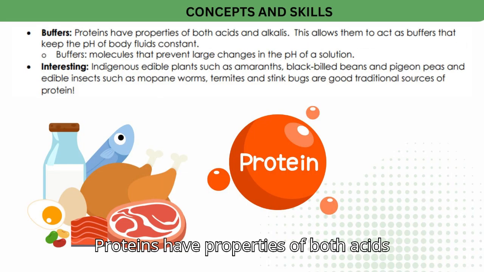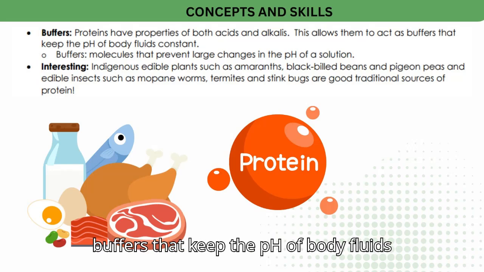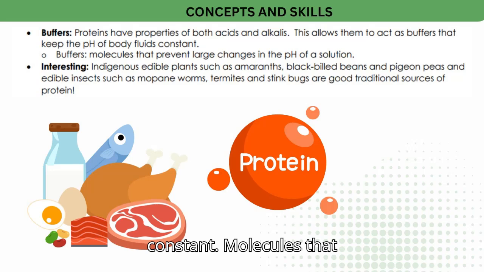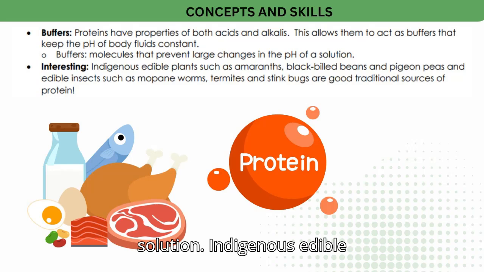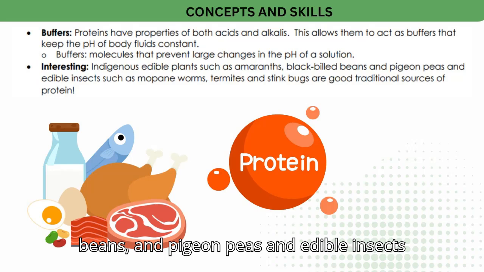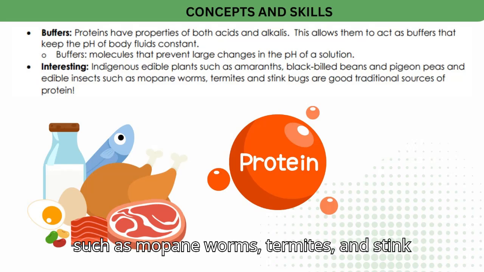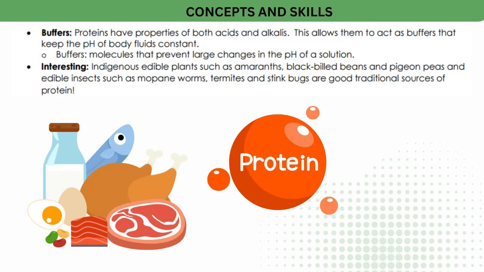Buffers. Proteins have properties of both acids and alkalis. This allows them to act as buffers that keep the pH of body fluids constant. Buffers are molecules that prevent large changes in the pH of a solution. Interesting, indigenous edible plants such as amaranths, black-eyed beans and pigeon peas, and edible insects such as mopane worms, termites and stink bugs are good traditional sources of protein.